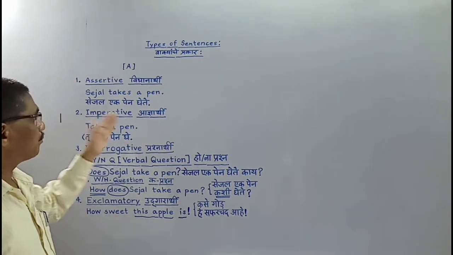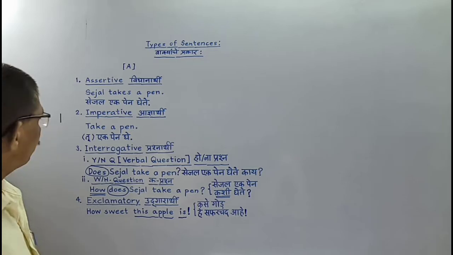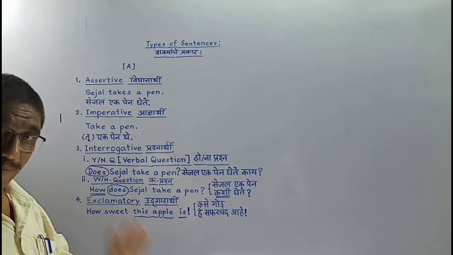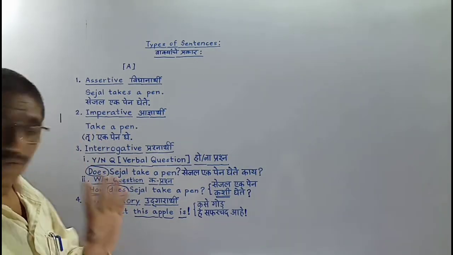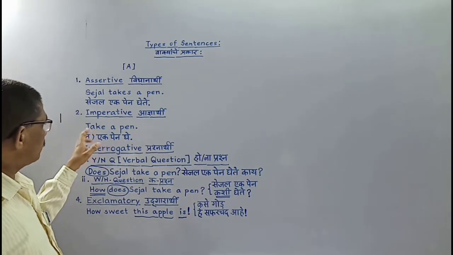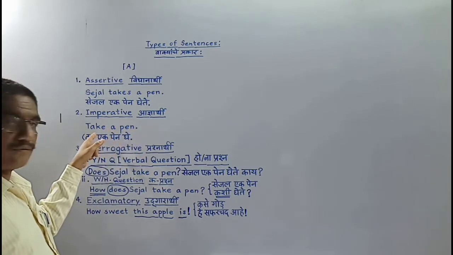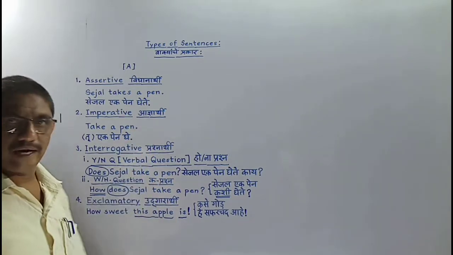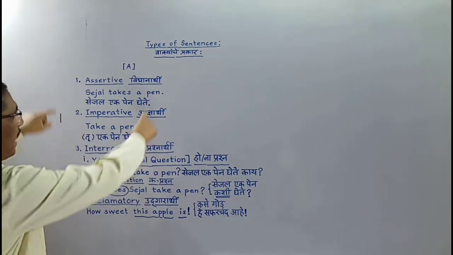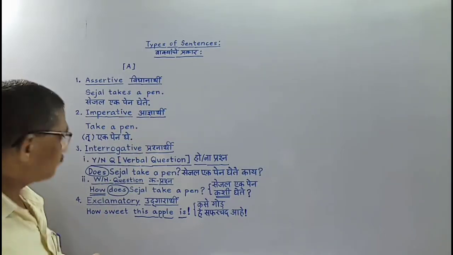Then comes second, imperative. Imperative means order, command, advice or request. It begins with the first form of the verb. In English, remember, it begins with the first form of the verb, so it is infinitive without to. So, it begins with take a pen. Other information comes after the first form. Then at last we find a full stop, which means full point. So assertive and imperative constructions have full stops at the end.